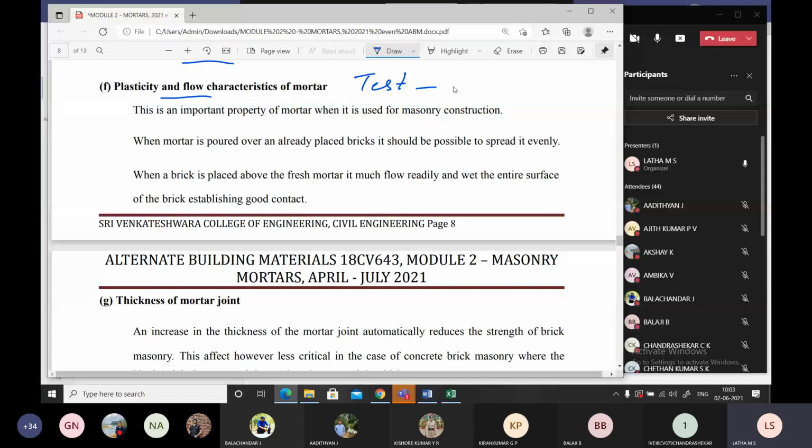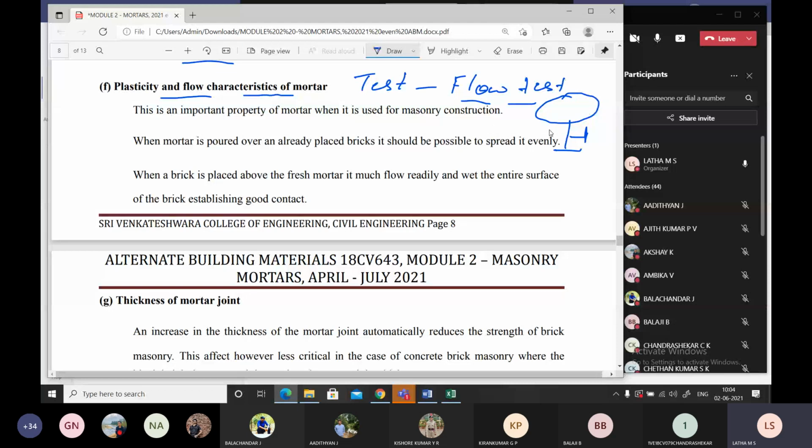I gave that answer. It's called a flow test. You remember I presented a video where a person is taking the mortar and putting it on a small table, and giving 25 blows with a jack. Do you remember? So how to determine the characteristics of a mortar? It is only based on the flow test, which is done on a small flow table available in the laboratory. On that we demonstrate.